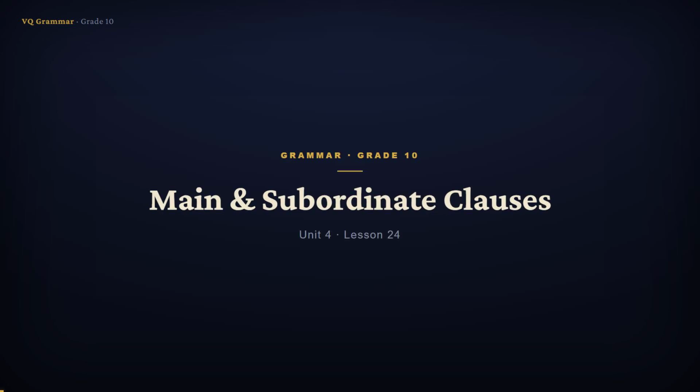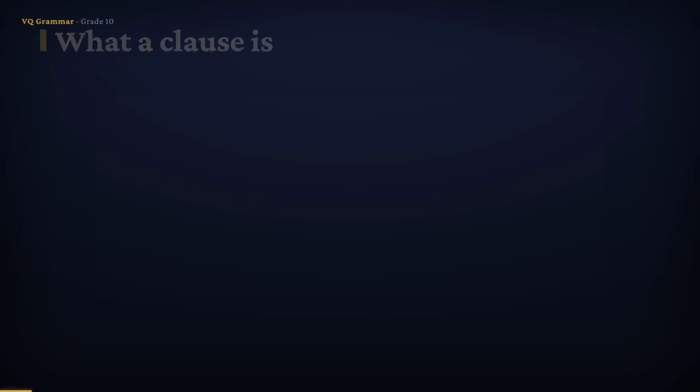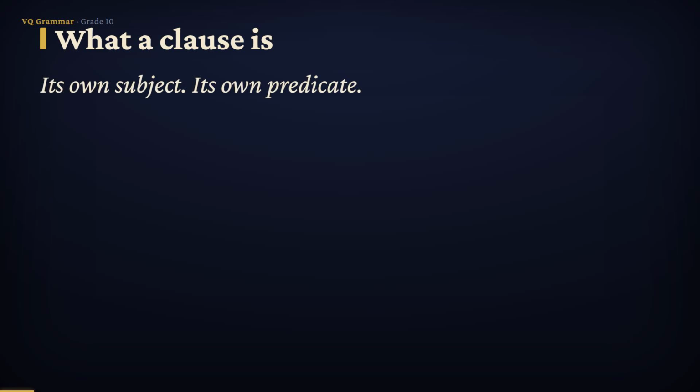This is Unit 4, Lesson 24, and today we open the unit that pulls whole sentences apart: clauses. By the end of this lesson, you'll be able to look at any group of words and say, that's a main clause, it can stand on its own, or that's a subordinate clause, it cannot. And you'll see exactly why getting that wrong is how fragments sneak into your writing. Let's get into it. So what exactly is a clause?